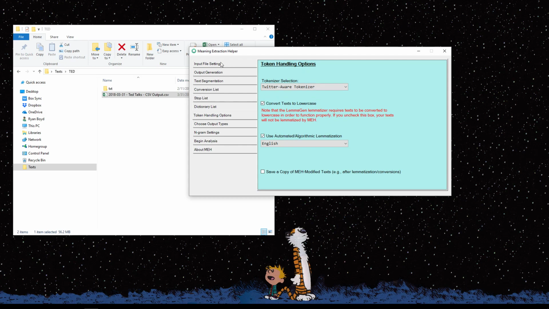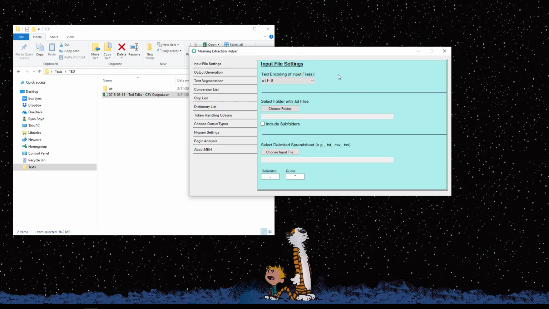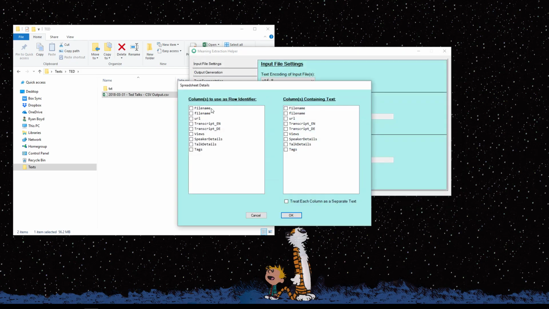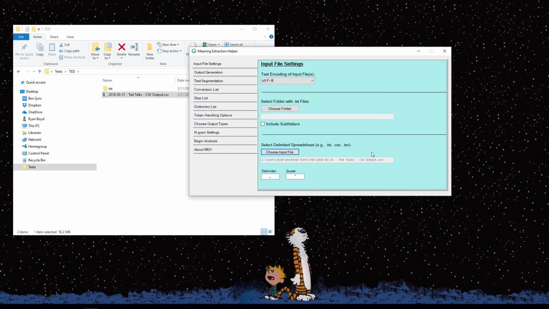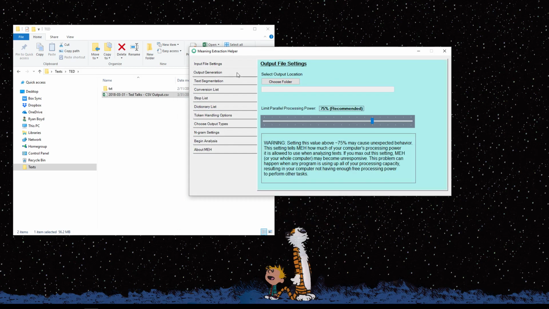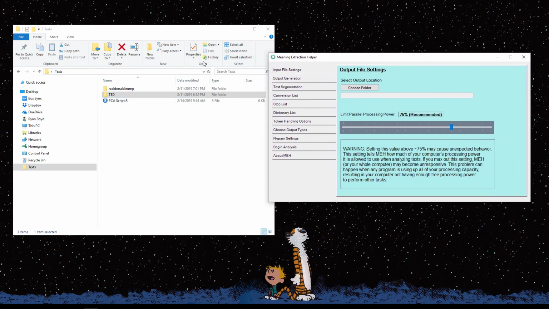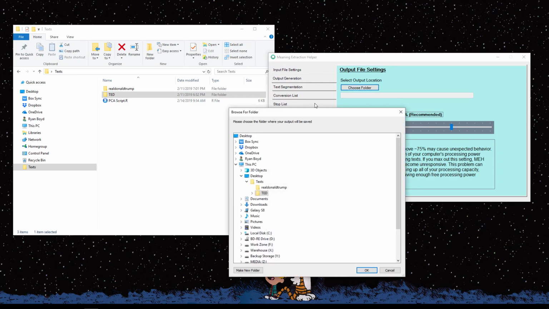So what I'm going to do quickly is set up the basic settings. We're going to tell the Mean Extraction Helper where our input file is. I'm going to choose the file name as the row identifier. I'm going to choose the German transcripts as the text column. And I'm going to let it know that we want to put the output files right in this folder.